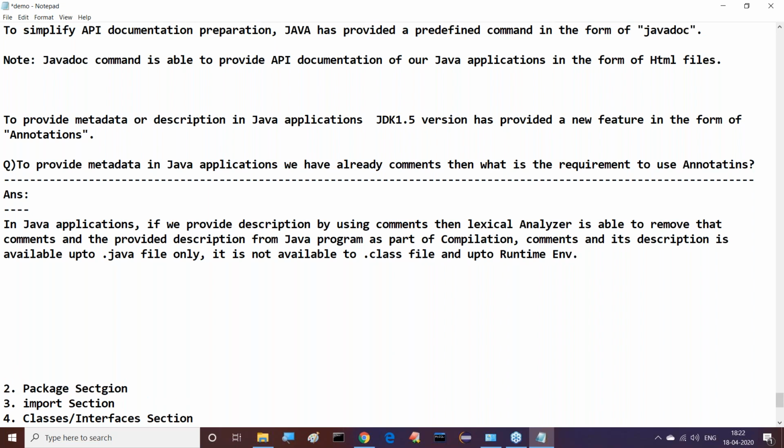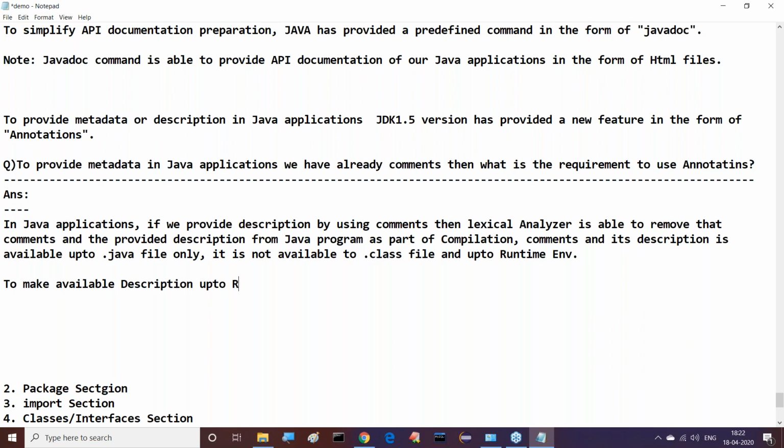Understand it, sir? In Java applications, if you provide description and comments by using comments, then the comments and description are removed by the lexical analysis phase as part of the compilation. The comments and their description are not available to .class files, and not available to the runtime of our applications. Right, sir. Exactly, in this particular situation,